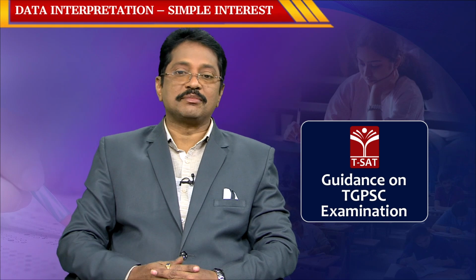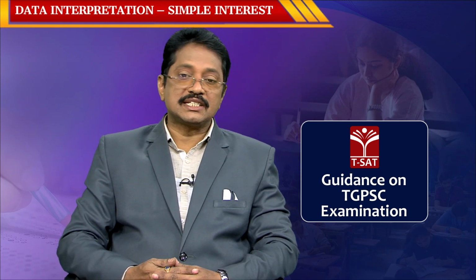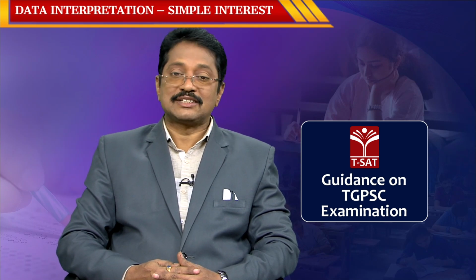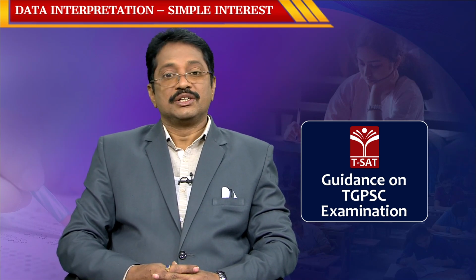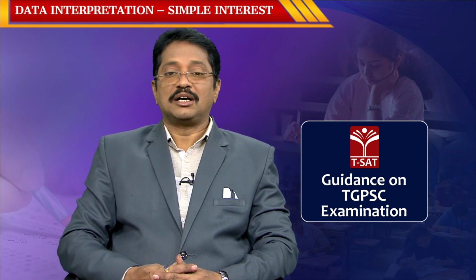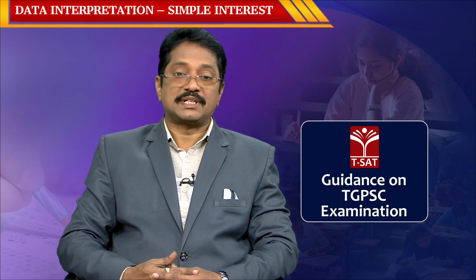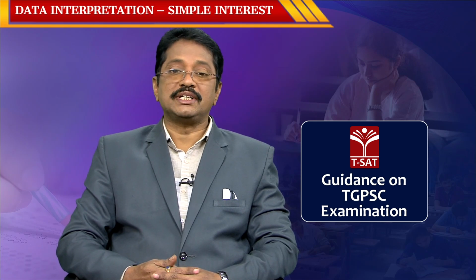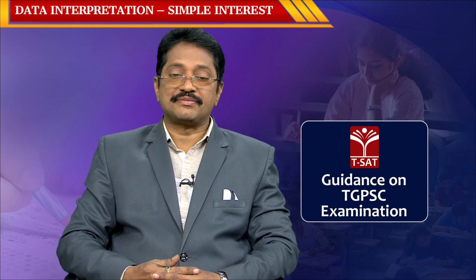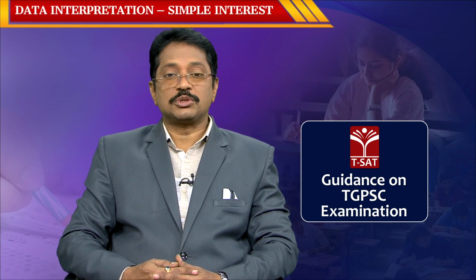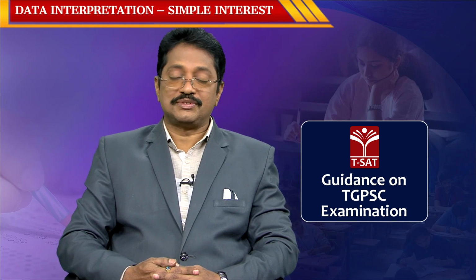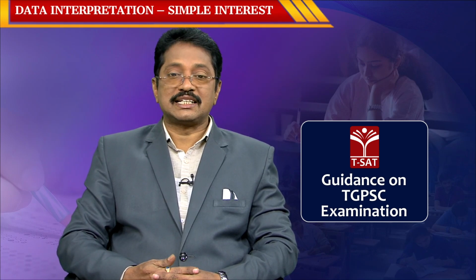At the same time, identifying the papers which are easier for you to score maximum marks in also plays a vital and key role in your success. In my opinion, paper 5 plays a vital role if you are a maths and science background aspirant, because this paper is purely concerned with mathematics and science. There are 3 sections in paper 5. We have science and technology questions in section 1 and section 2, each section 50 marks, totally 100 marks from the science and technology area.